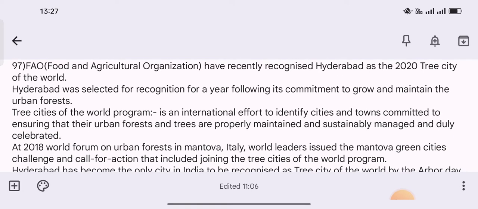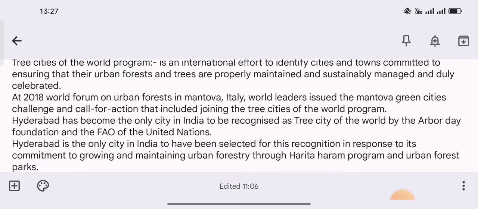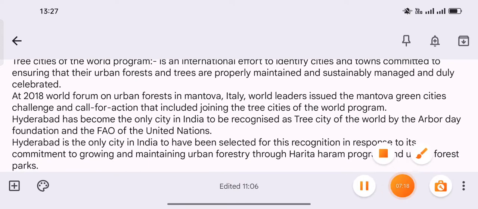97th question. The Food and Agricultural Organization has recently recognized Hyderabad as the 2020 Tree City of the World. Hyderabad was selected for recognition for a year following its commitment to grow and maintain its urban forests. What is the Tree Cities of the World program?